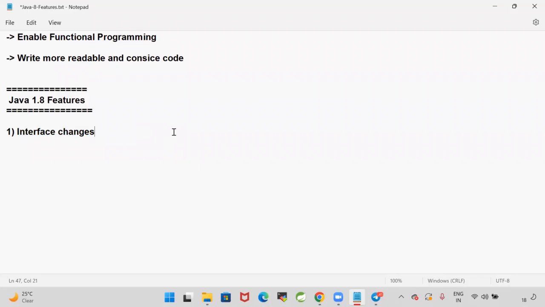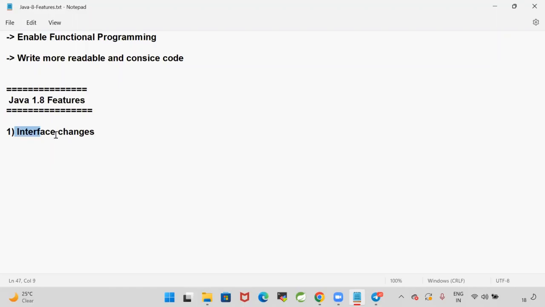Up to the 1.7 version of Java, we can write only abstract methods. The method which does not contain any body is called an abstract method. But in the Java 1.8 version, they provided the support to write concrete methods also.